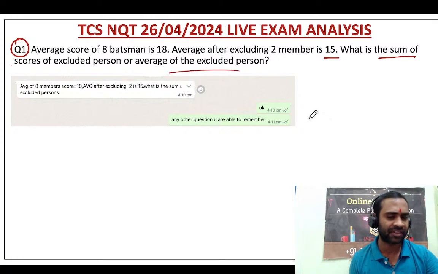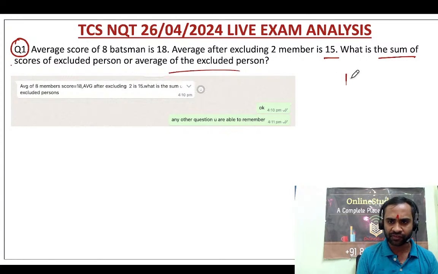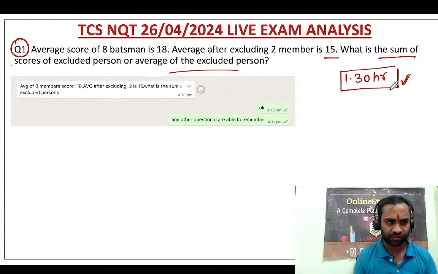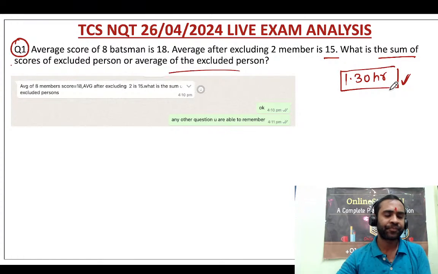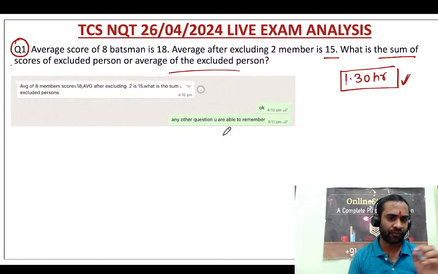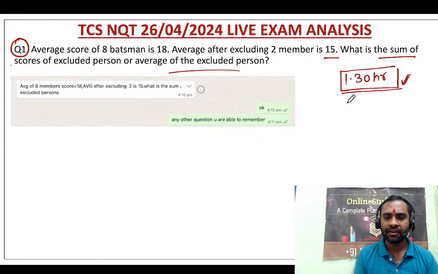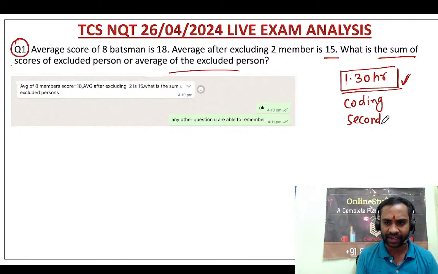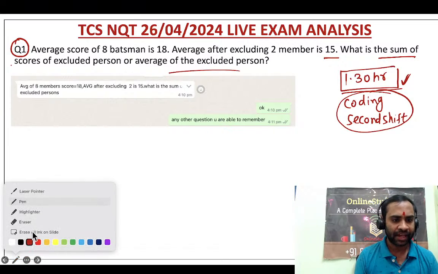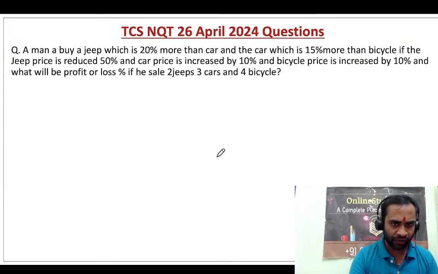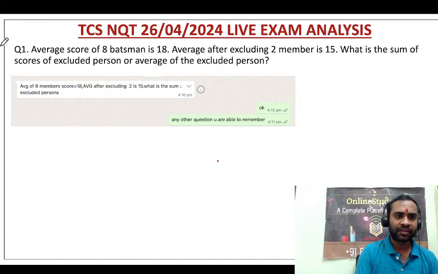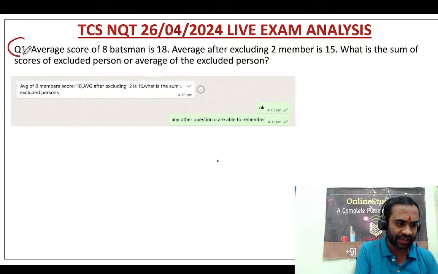Sir, what is the duration of this live class? This live class will be for more than 1 hour 30 minutes, because we are going to solve some aptitude and reasoning questions, and we will also be solving the coding questions from the second shift, which were asked in the second shift. So the session will be almost 1.5 hours. Now if you have any doubt, please ask. If not, then try to solve this question. This is an easy problem.